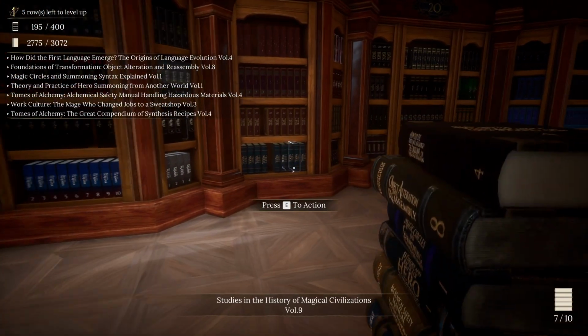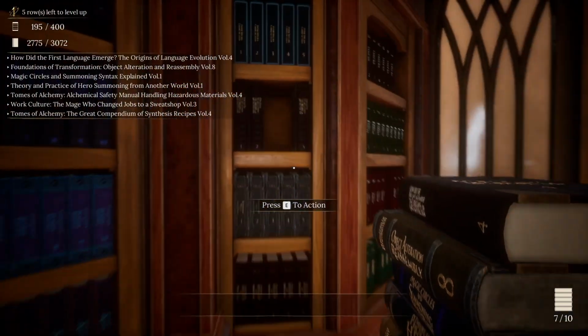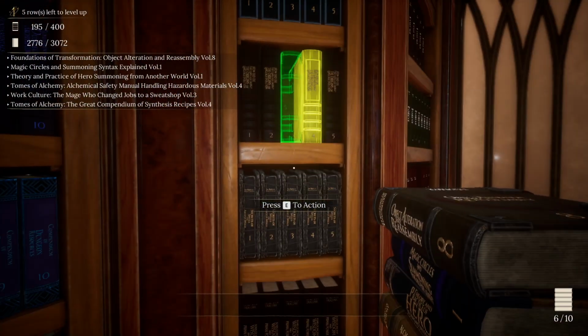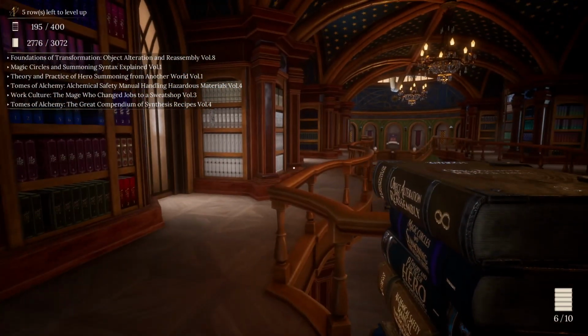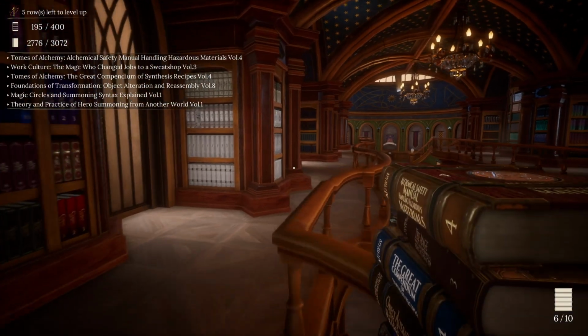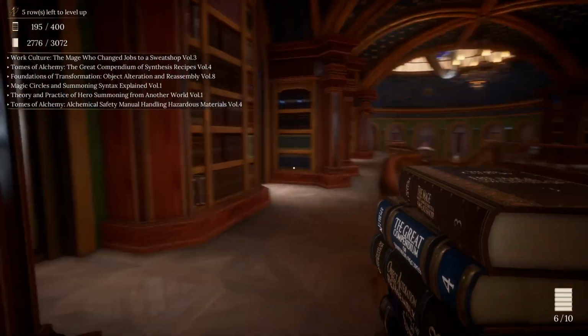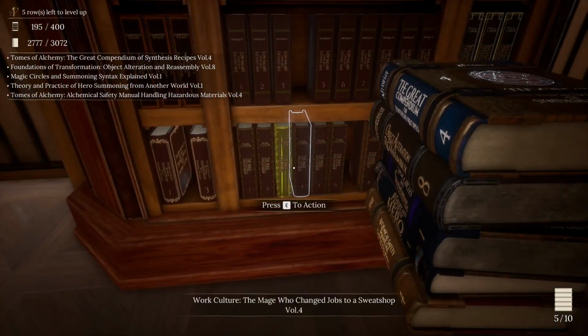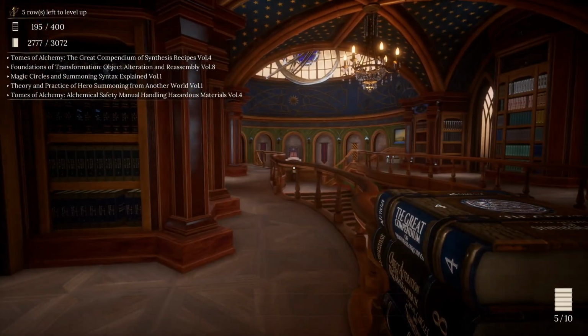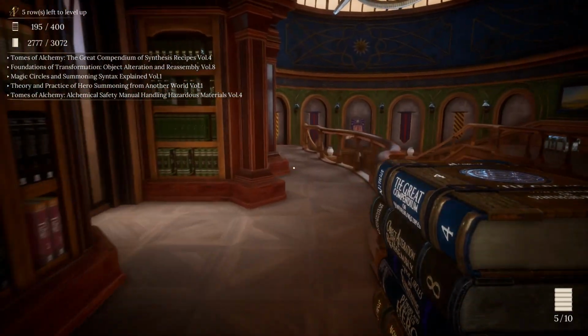Sociology, How Did the First Language Merge? The Origins of Language and Evolution. That's actually language there. The Mage Should Change Jobs to a Sweatshop. Volume 3 is Sociology over here. And everything else should go down below. Cool.